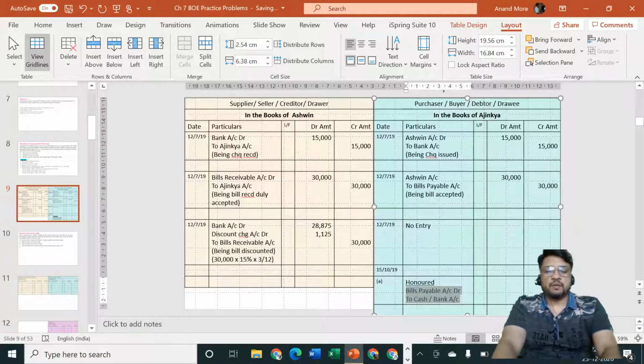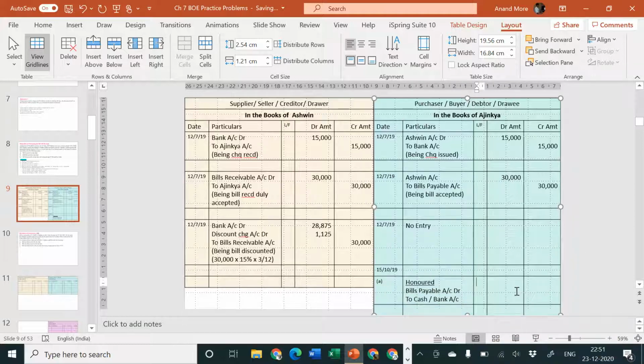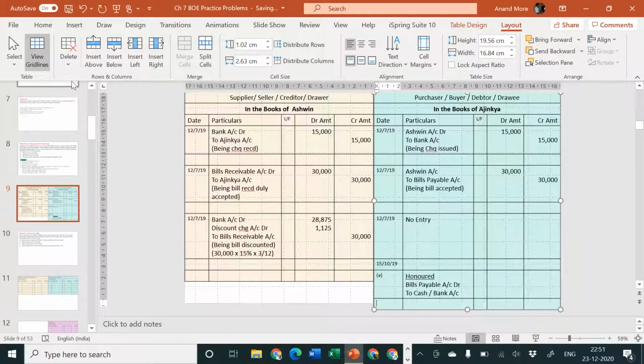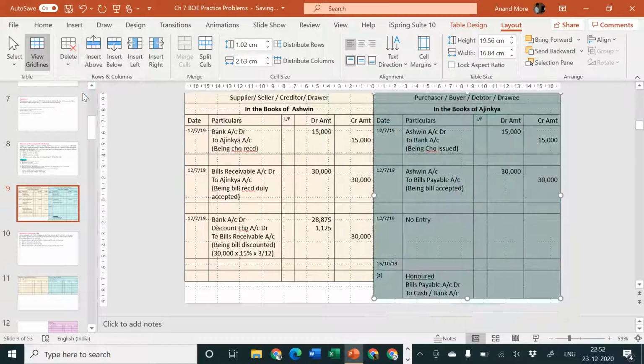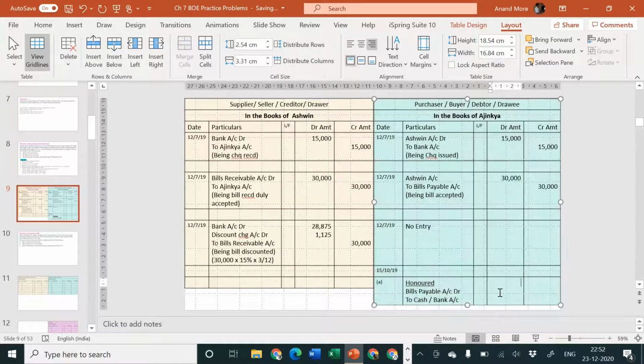Bills payable account debit to cash or bank account. Let me disappear from the screen so it will be easy for you to see the things. And this row I am going to delete. That's not required. Delete the row. Bills payable account debit. What is the amount? The amount is rupees 30,000. And here also it is 30,000. Being our acceptance honored.